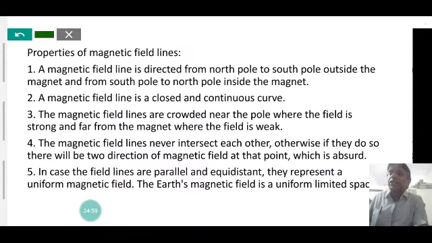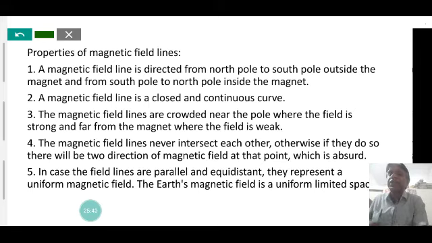Next property: a magnetic field line is closed and continuous. We just described it. The field around the magnet is north pole to south pole, and inside the magnet is south pole to north pole, so it is a continuous curve. The magnetic field lines are crowded near the poles, where the field is very dense. So the strength of the magnet is very high at the poles, where the magnetic field is strong, and far from the magnet the field is weaker. If the field lines are rare, the magnetic strength is low there.